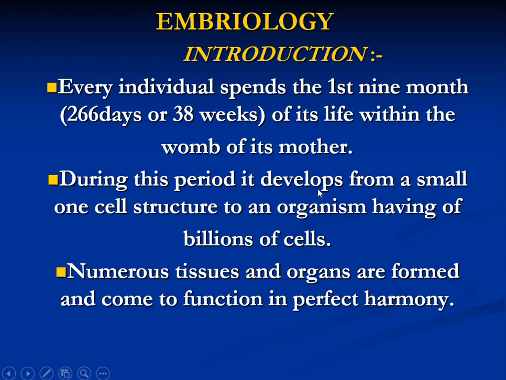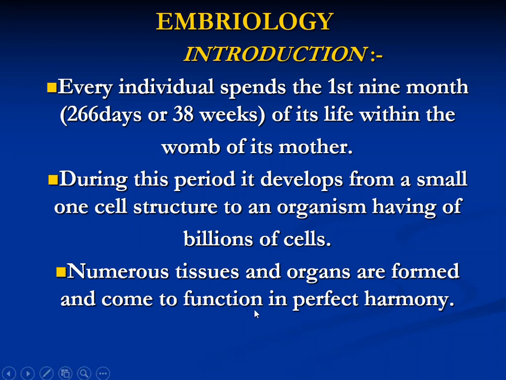If you remember, for pregnancy two main cells are needed, that is the ovum from the female and sperm from the male. The unit that is formed is a zygote, and the zygote is also one small cell-like structure. From that one cell-like structure, the organism comes to have billions of cells, and numerous tissues and organs are formed.